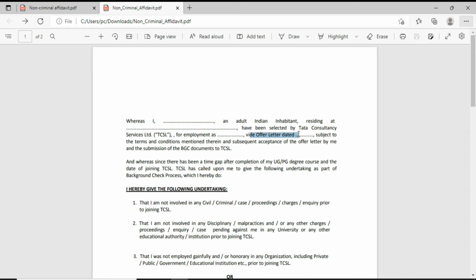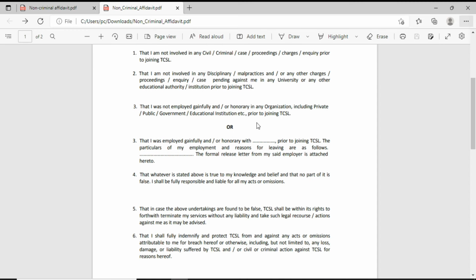And your offer letter dated, the date on which you received the offer letter. You will find that in your mail ID, or the date on which your offer letter was released, you will have to note here. So all these things you have to fill in.